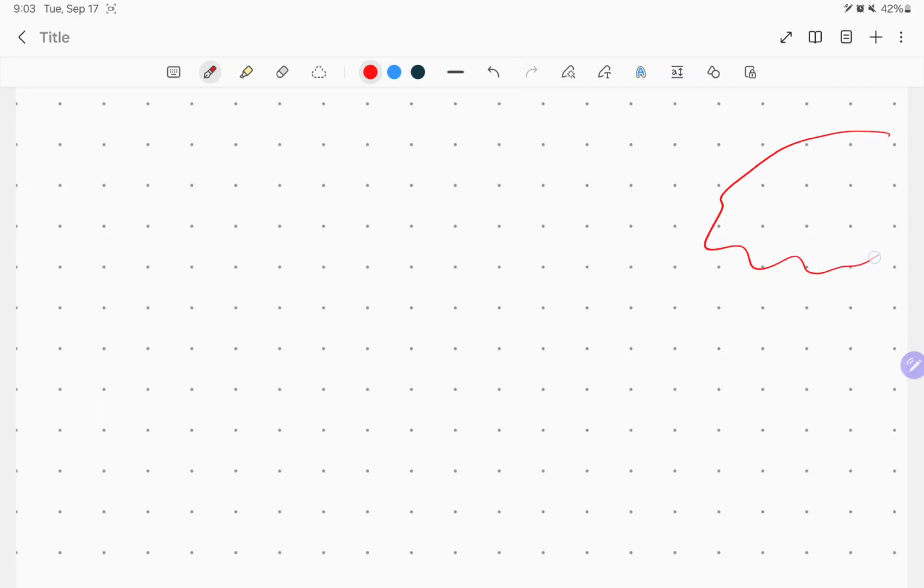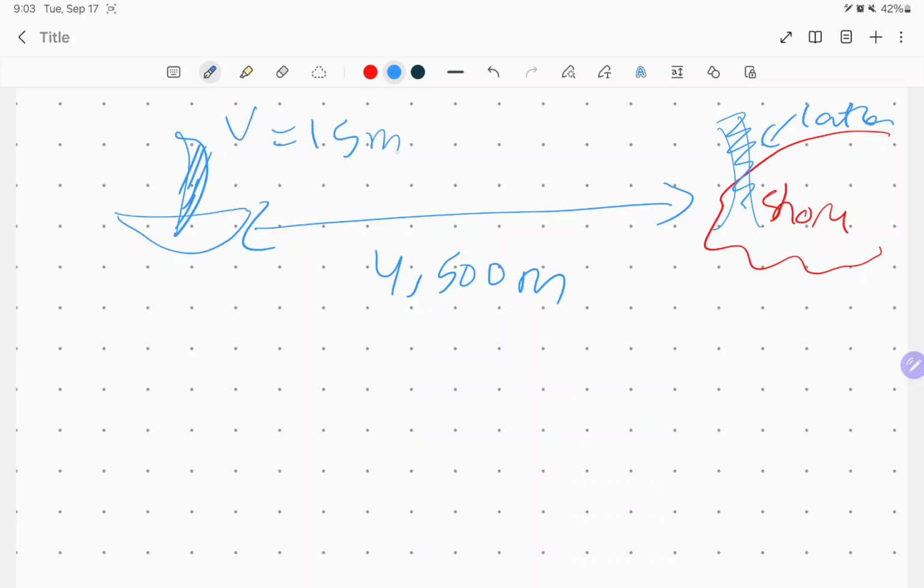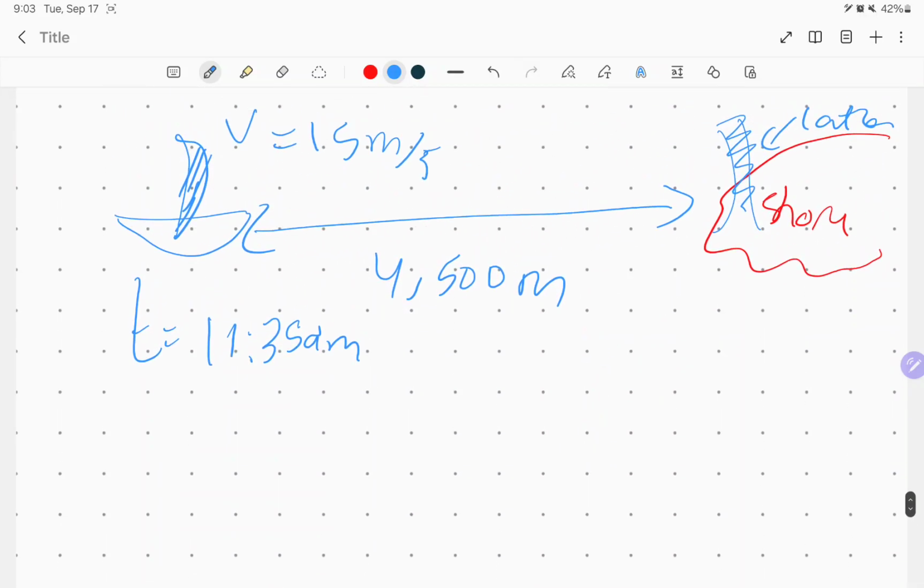So let's see, for example, I have over here the shore, and over here I have, for example, the ladder. I put it from myself, I put it here. So I have a small yacht cruising toward it. This yacht is away from here 4,500 meters and is moving with the velocity 15 meters per second. At what time was this? At 11:35 a.m. That's our first drawing.